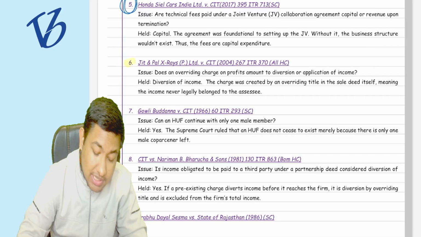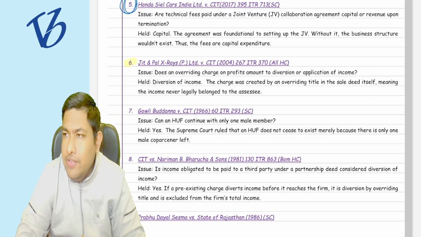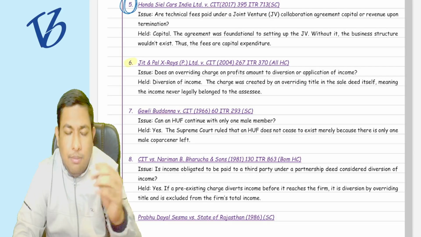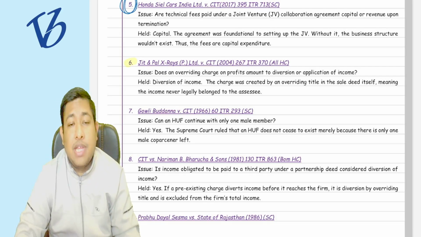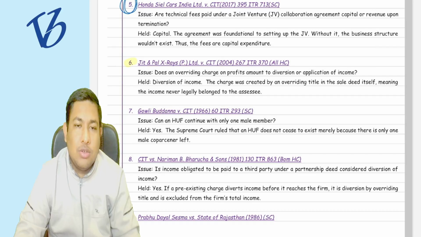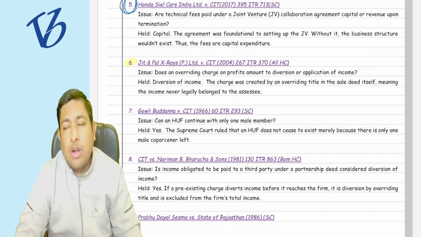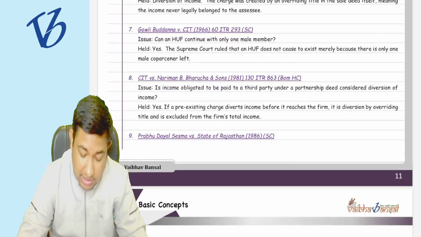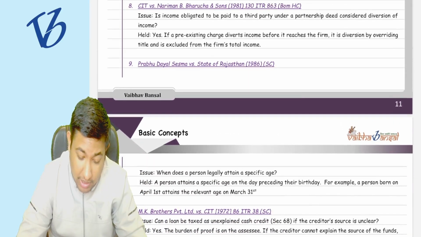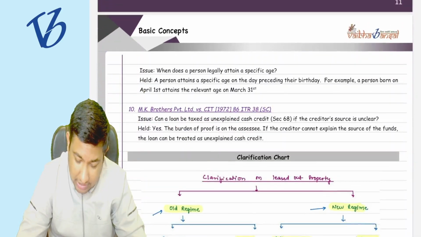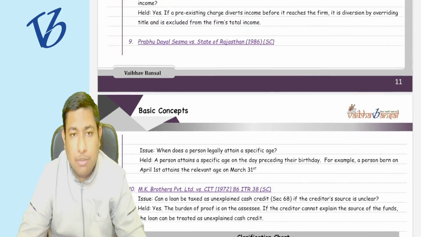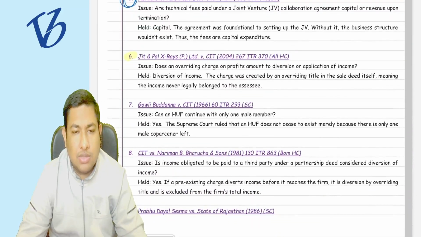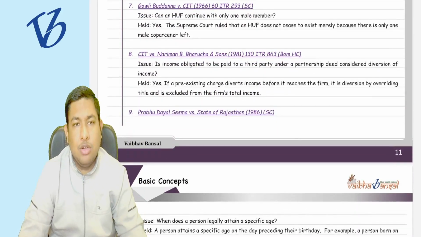Okay, point number 6, where I will not study the case law name, means it is not at all important, but some case laws are important. I will tell you which case laws, of which the name should also be remembered. Point number 6 is not important. As of now, from 6 to 10, there is no name that you need to remember.